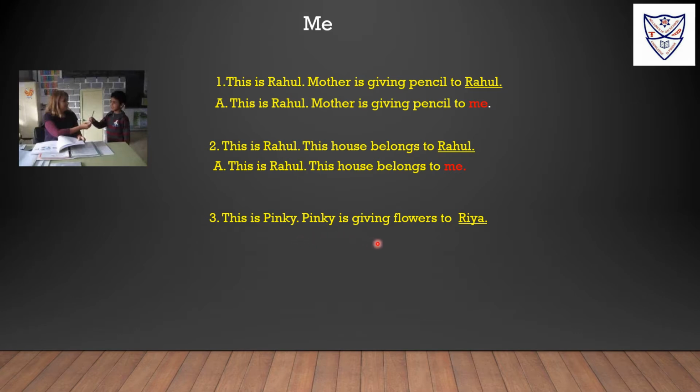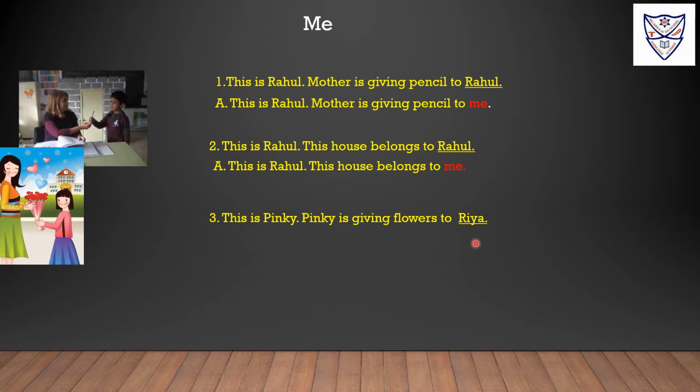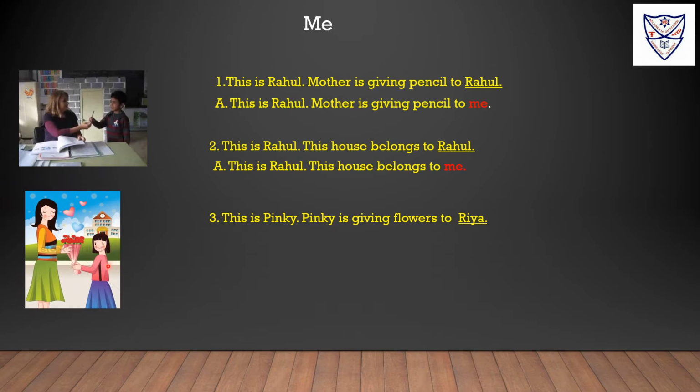Pinky is giving flowers to Ria. In this picture we can see Pinky is giving flowers to Ria. Pinky is giving flowers to me. Ria is in object place. So we are using object pronoun me instead of Ria. We always use an object pronoun at the end.